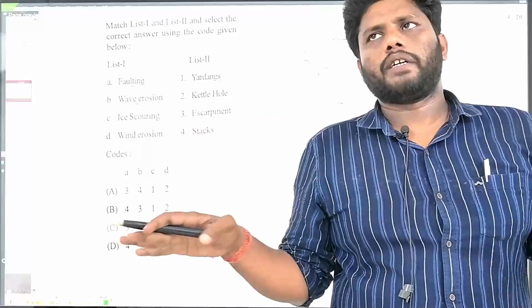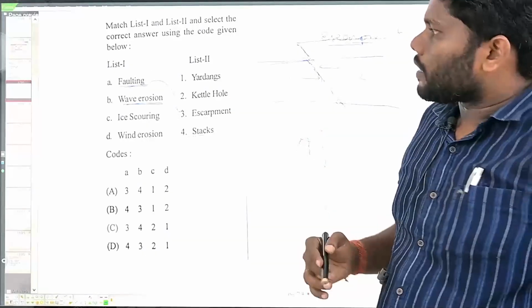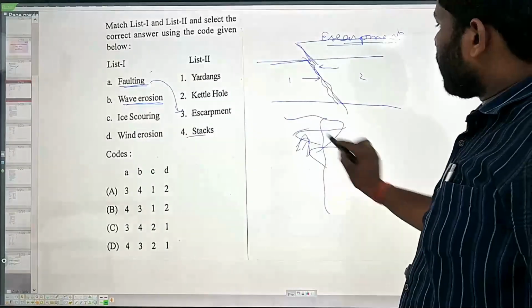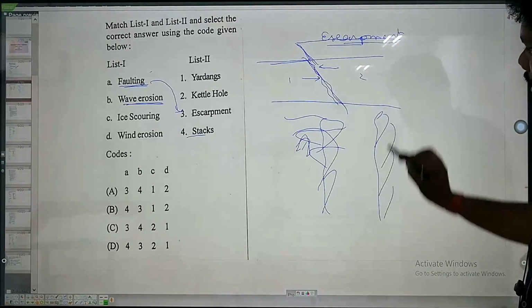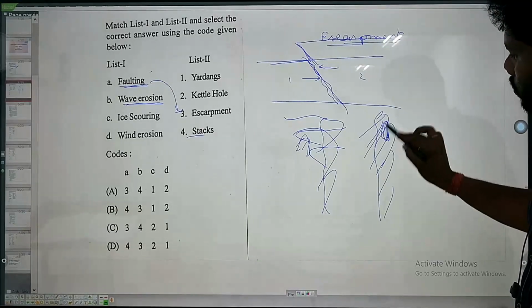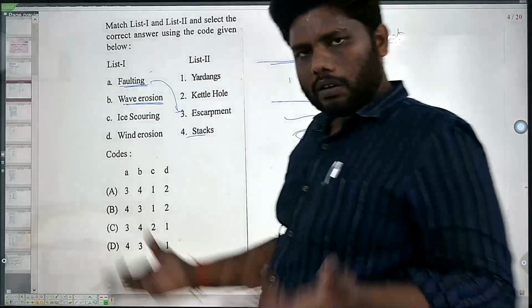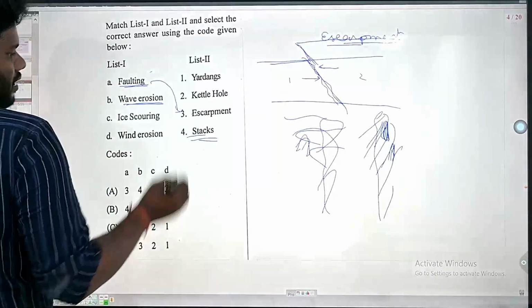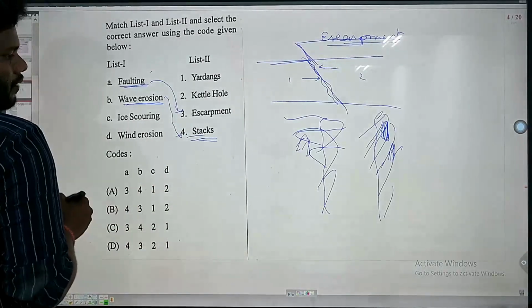But in environmental conditions, we are experiencing the erosion phenomenon. So wave erosion means when the waves are coming, coastal erosion is occurring. The soft rock will be eroded, and some hard rocks will remain inside the sea. Samudra bhitar dekhibo je kisi durare gote pathar padithibo. So that is considered to be stacks. So stack is associated with wave erosion. So B will be 4.